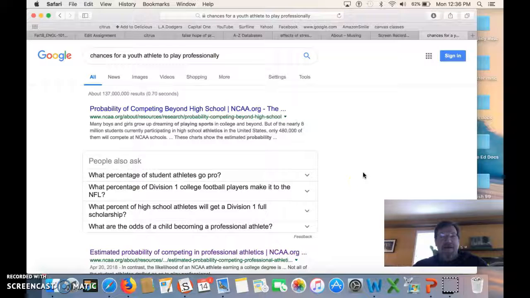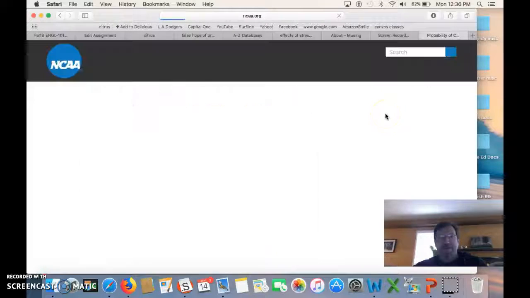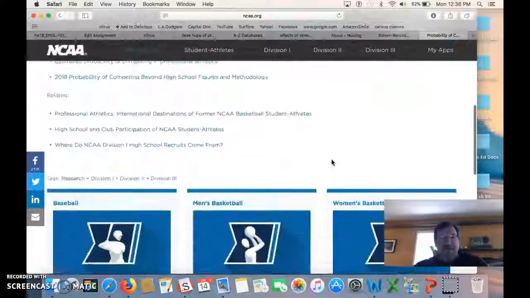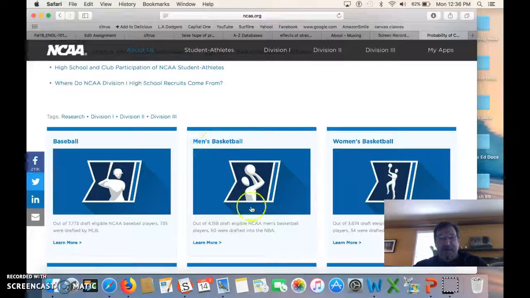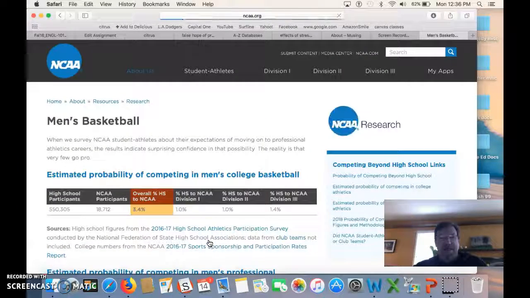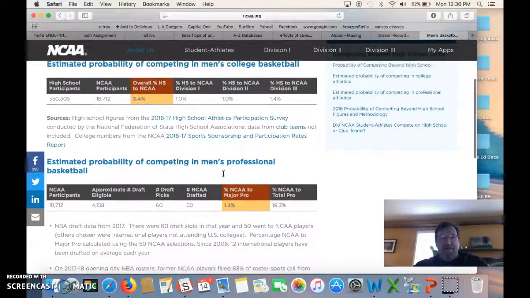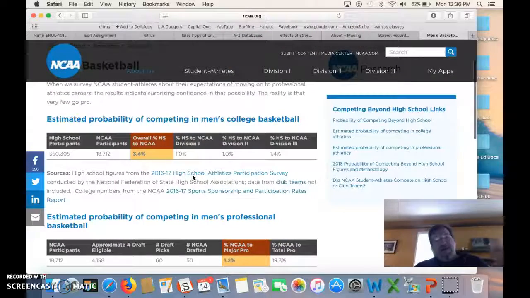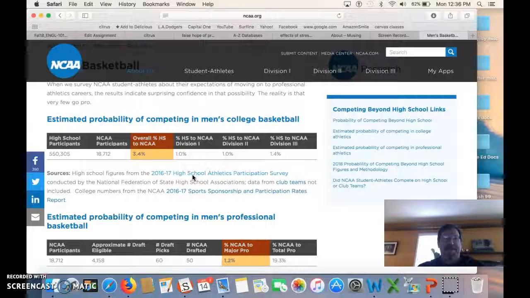Can I use this? Let's take a look at the first one. Probability of competing beyond high school. This is by the NCAA. I would take the NCAA as a legitimate source. I think it's a nationally known organization. What I'm getting here is a kind of brief article. I see they're going to break it down into different sports. Let's take a look at the men's basketball page. All right, so I'm getting basically data here, pretty good data, and not much discussion. This is the kind of source that comes up all the time, and people sometimes jump on this and say, "Oh, I've done it. I've got the source I need. I've got all the info I need."